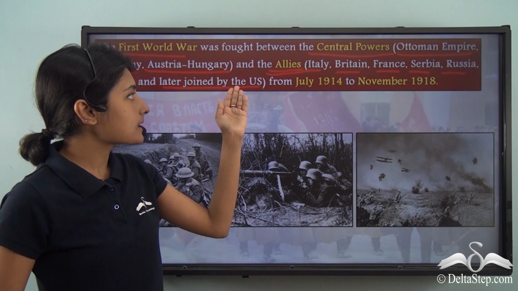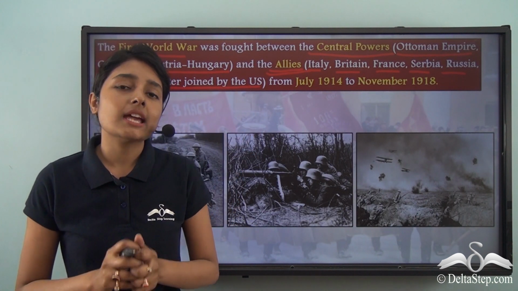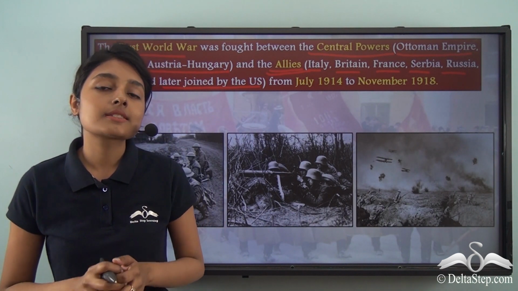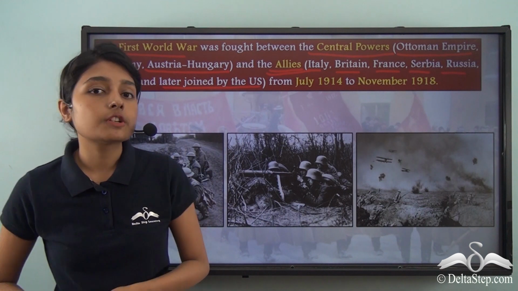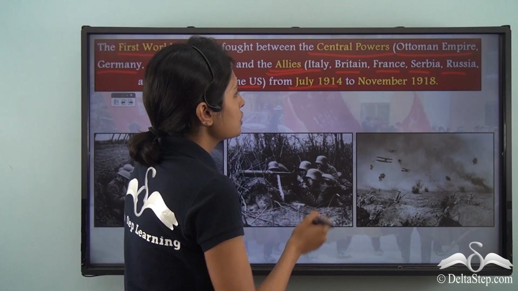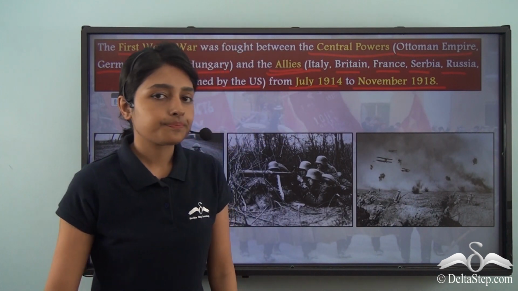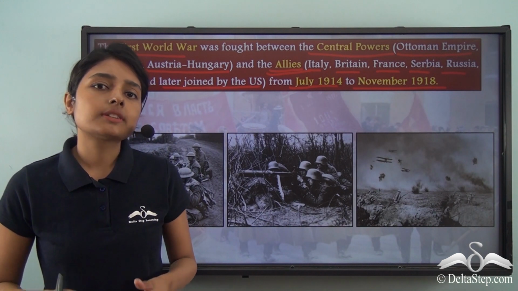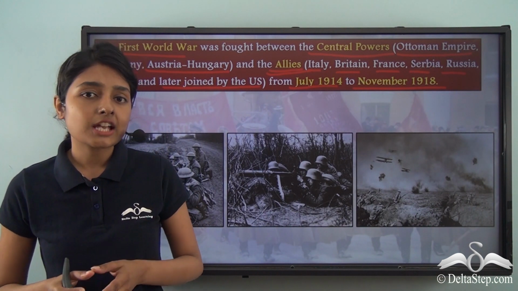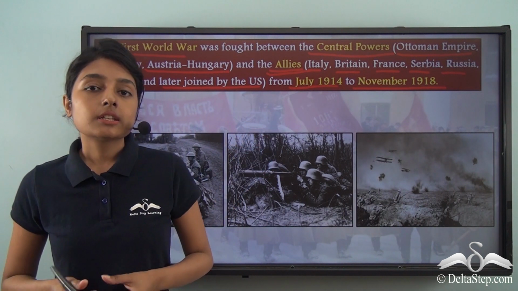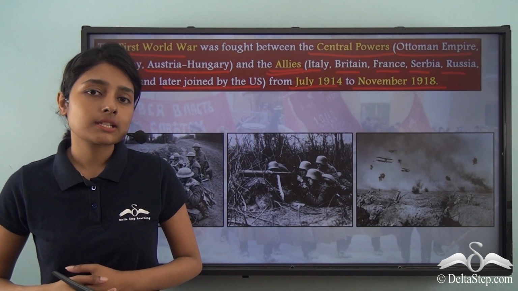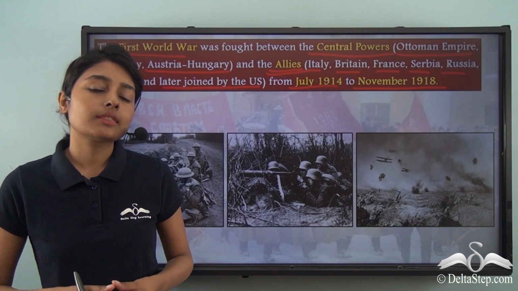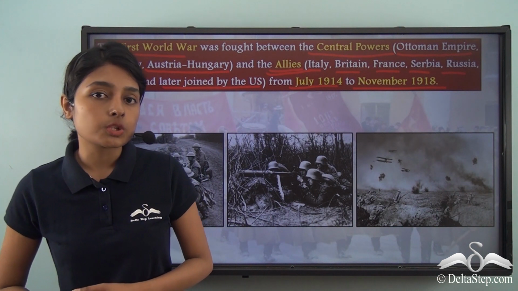So the Central Powers and the Allies fought some deadly battles, and these deadly battles cost the lives of millions of people. The First World War was fought from July 1914 to November 1918. And in this series of deadly conflicts and clashes, both sides suffered huge casualties. Now, having learnt about the First World War and how it broke out, let us now travel to the Russian Empire and learn about what was happening there during the course of the First World War.